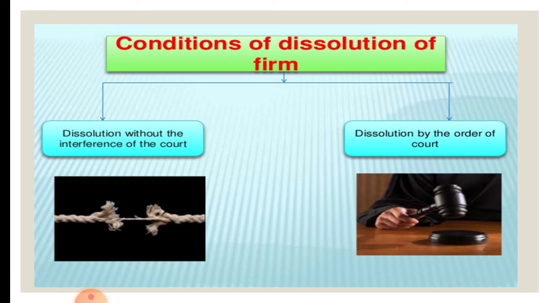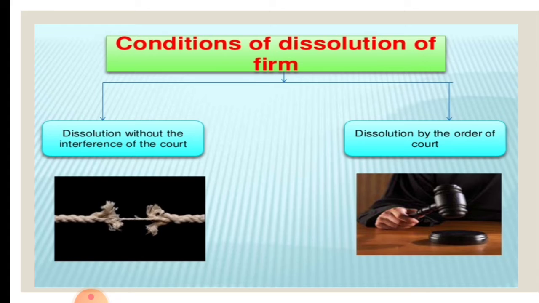S also stands for serious misconduct of partner. Misconduct means he is not suitable. He might have become insolvent, or he might have become mad. He might have done any unlawful activity to the partnership firm. O stands for object is completed. Again, this is also particular partnership only.